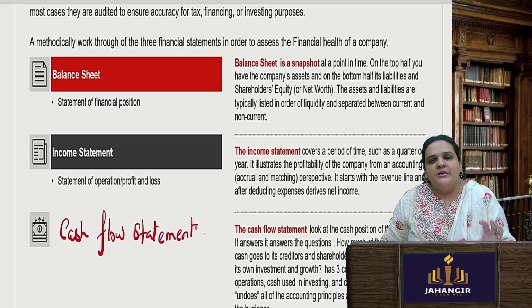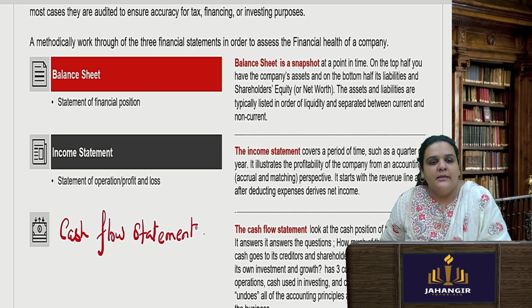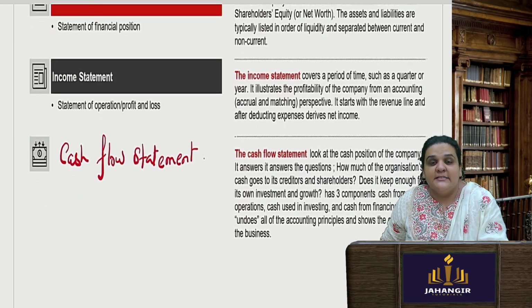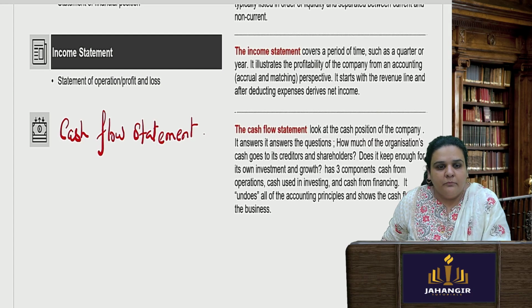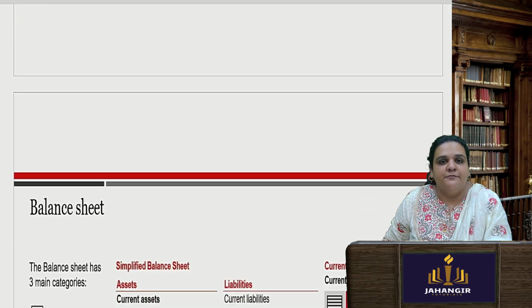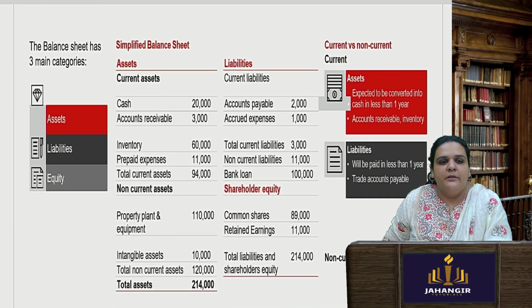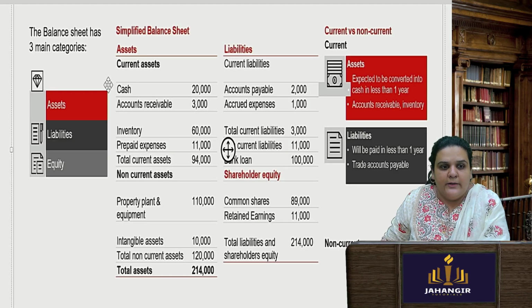So the balance sheet gives you today's date net worth, or worth of the company. The income statement talks about the profit earned during the year, and cash flow basically takes a look at the cash position of the company. So let's start with the balance sheet first. When I'm talking about the balance sheet, we talk about assets, liabilities and equities.